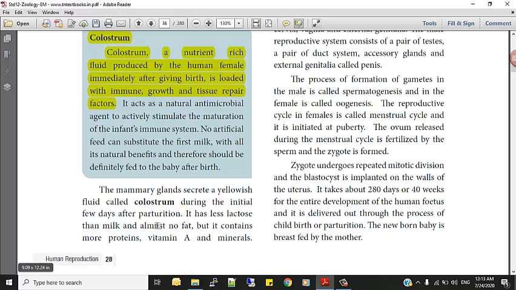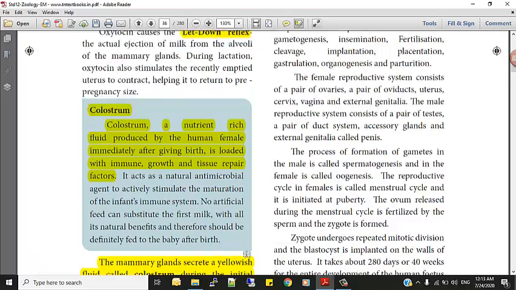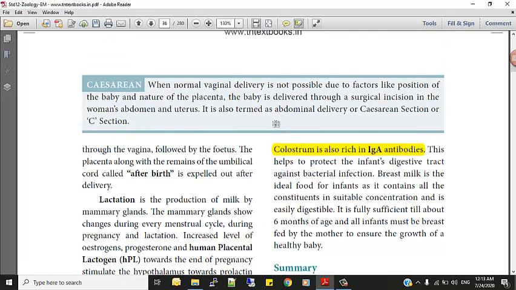Initially, for the few days after parturition, it has less lactose than milk and almost no fat, but it contains more protein, vitamin A and minerals. This one I think I have missed: the mammary gland secretes a yellowish fluid called colostrum. This you can also write. Only for the initial few days after parturition it is secreted, and later milk with lactose will be secreted in more quantity, and colostrum will be very mild. It has almost no fat, but contains more proteins, vitamin A and minerals, and it is also rich in immunoglobulin A antibody.